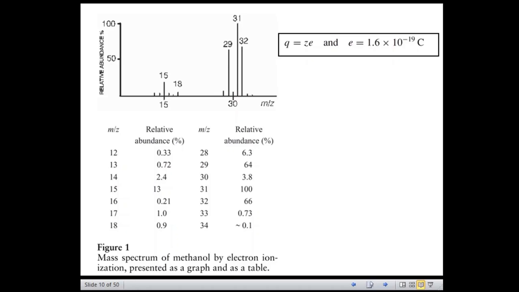And you are seeing a peak at m/z 15, which refers to a methyl group, that is CH3, C for 12, and H, that is 3 into 1, rounded off to 15. And the difference between 32 and 15 is 17, which is typical of a hydroxyl group, that is OH.